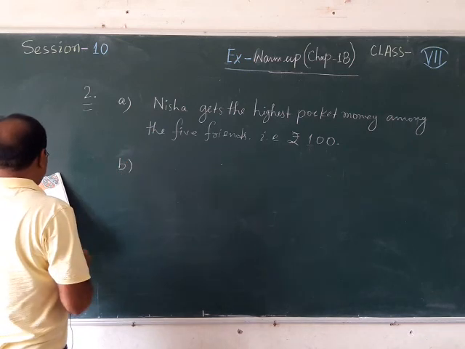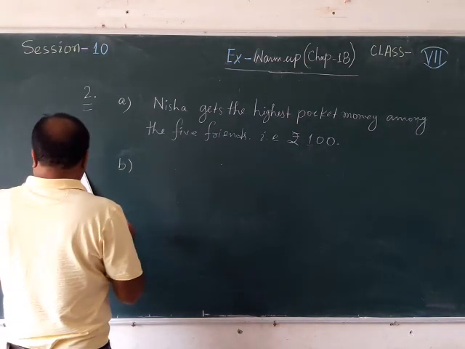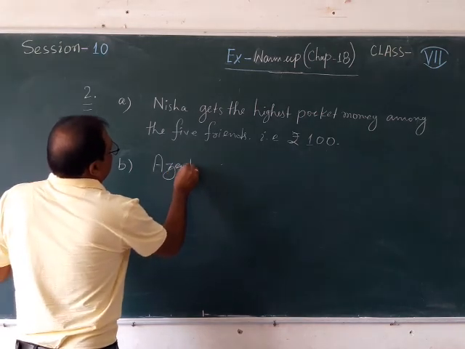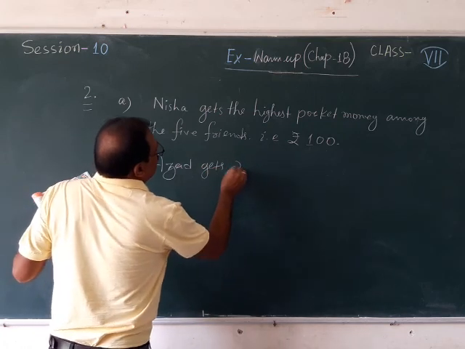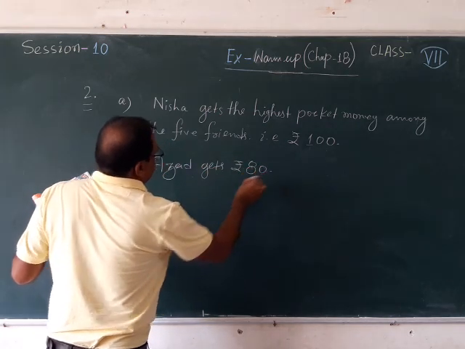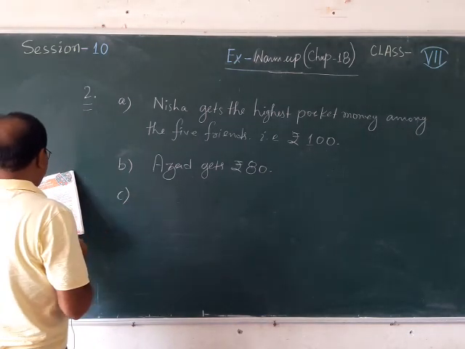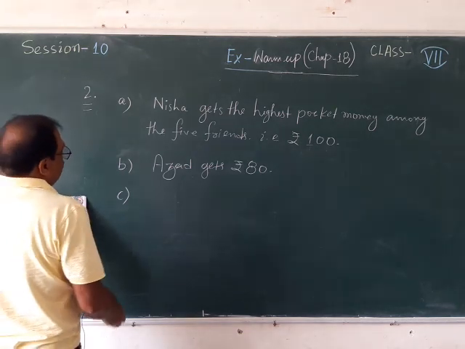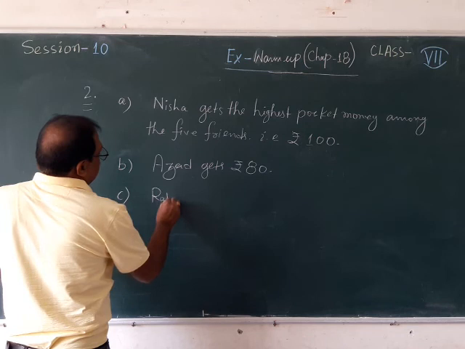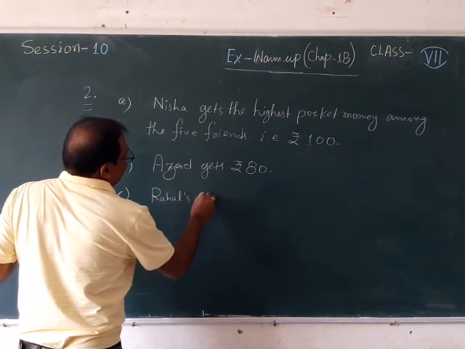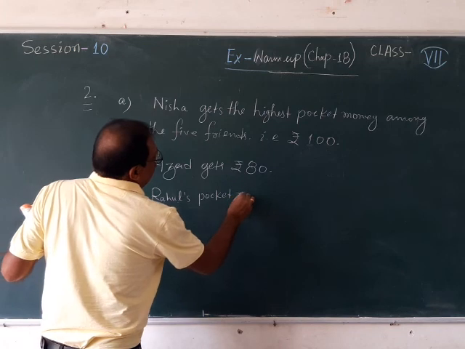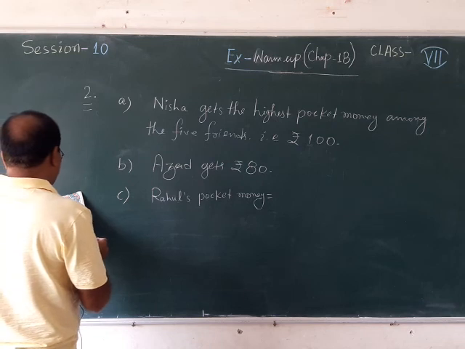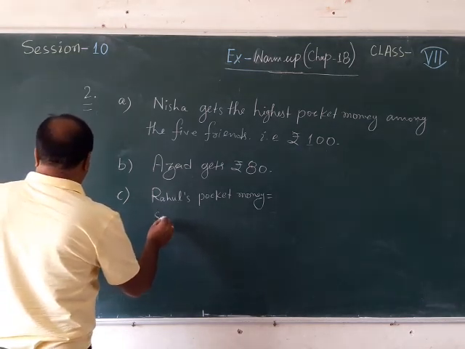Now B number, how much pocket money does Azad get? Azad gets rupees 80. Okay. Now C number. How much more should Salini get so that it becomes the same as Rahul's pocket money? So C number, first you write Rahul's pocket money. How much is Rahul getting? Then Salini's pocket money. Both you write first.